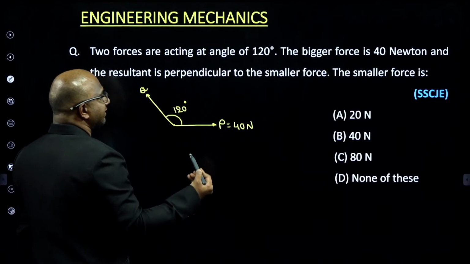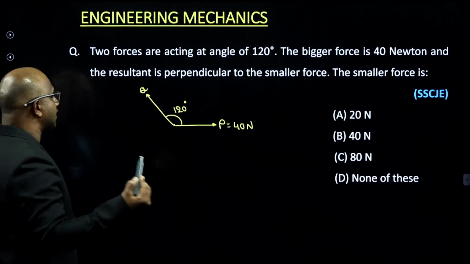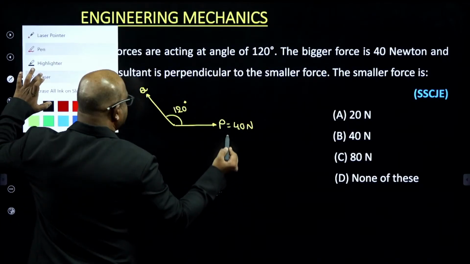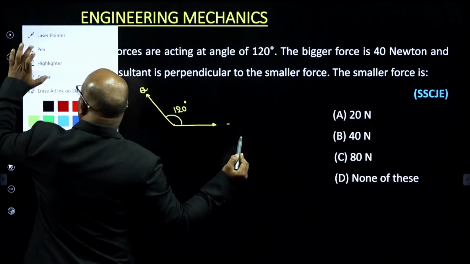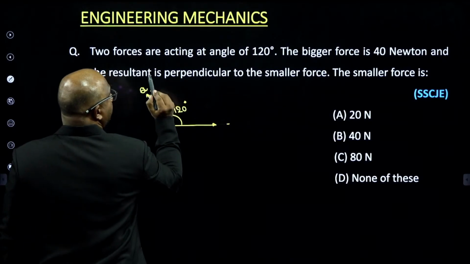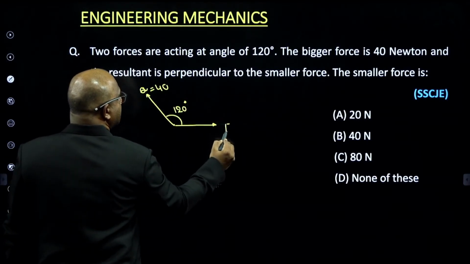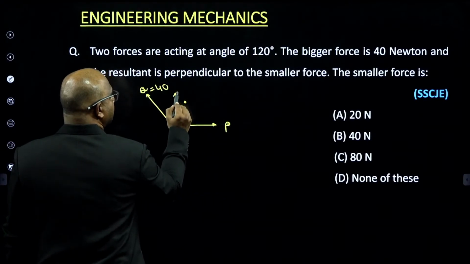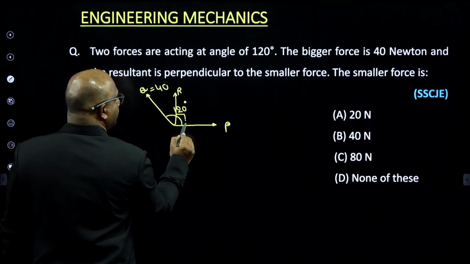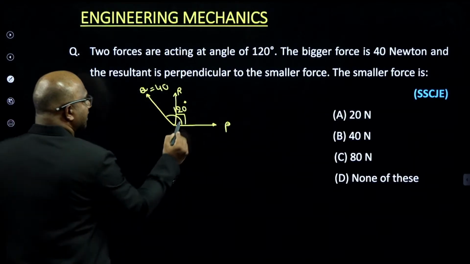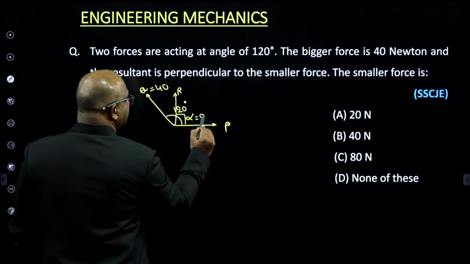I am assuming that this is P, the smaller force, and Q is the bigger force, 40 newtons. This is the resultant, making an angle alpha equal to how much, guys? 90 degrees.